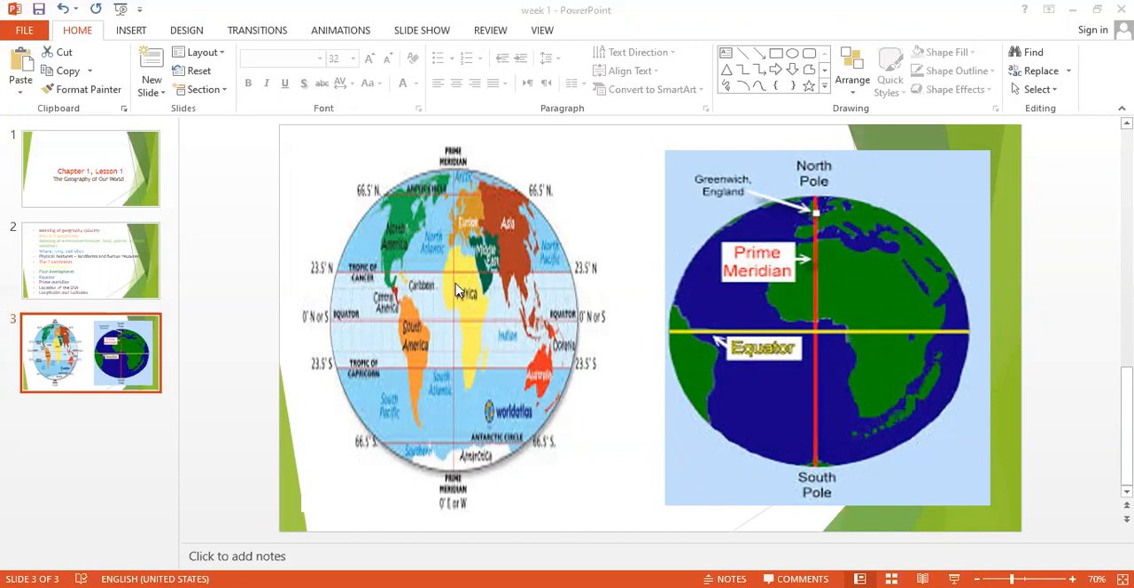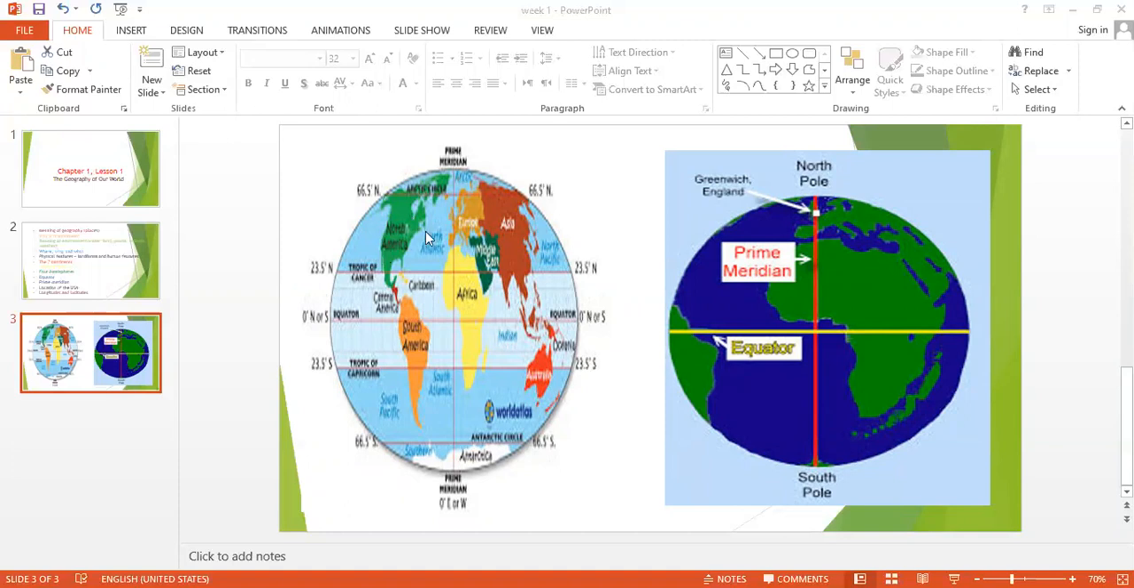Where is Egypt? Egypt here is in Africa. Where is America, the country of America? America is here in North America, in the middle of North America. So this is the continent of North America. It has three countries: Canada, America, and Mexico.